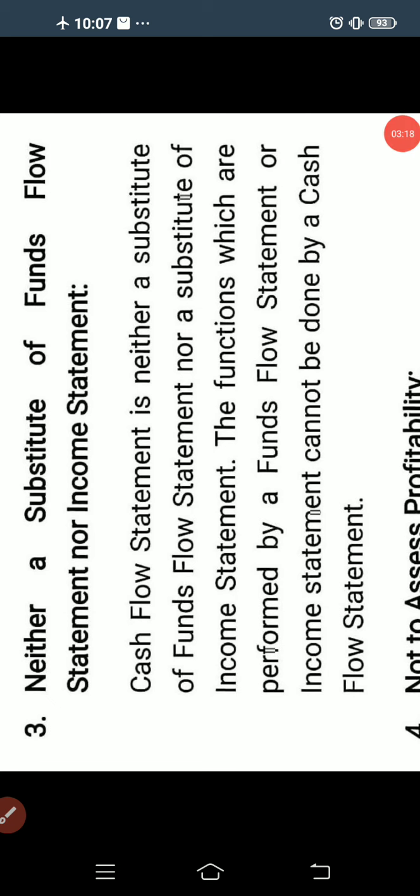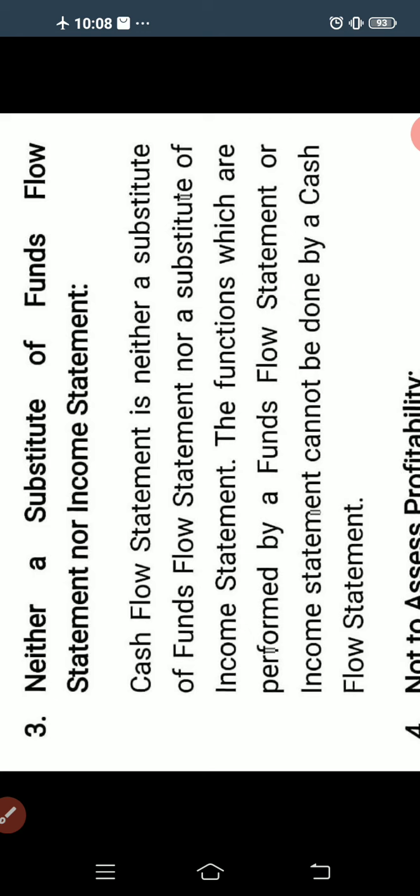The third one is that it is neither a substitute of fund flow statement nor of income statement. Here the cash flow statement is neither a substitute of fund flow statement nor a substitute of income statement. So it means it is not the substitute. Instead of fund flow statement, we cannot use this, because fund flow statement is different, and it is not the substitute of income statement. It is not equal to income statement, and it is not equal to fund flow statement also.